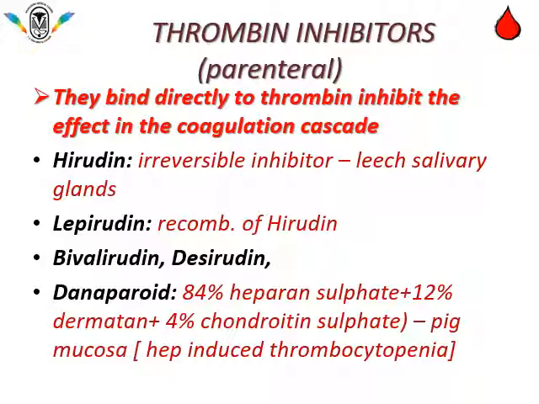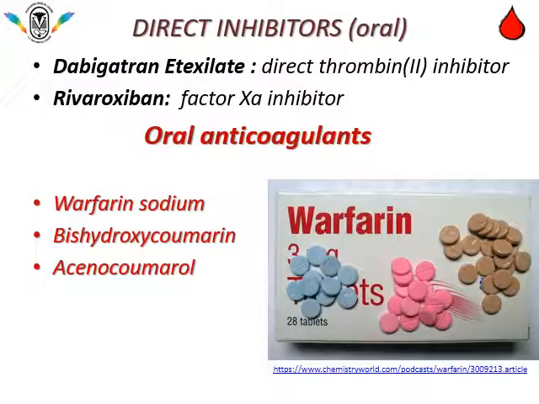This is especially given for patients who develop thrombocytopenia due to heparin. Direct inhibitors may be direct thrombin inhibitors or direct factor 10 inhibitors. Dabigatran etexilate is a direct thrombin inhibitor, whereas rivaroxaban is a factor 10 inhibitor. Both of them can be given orally.